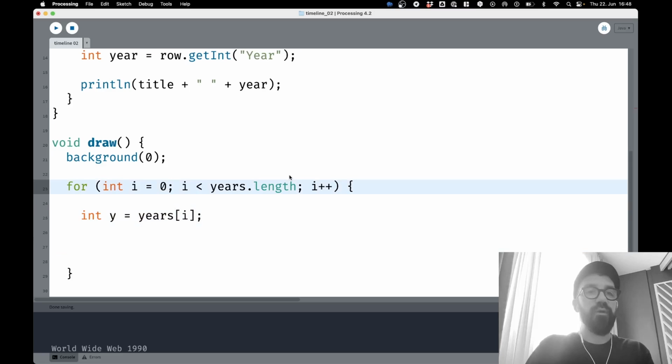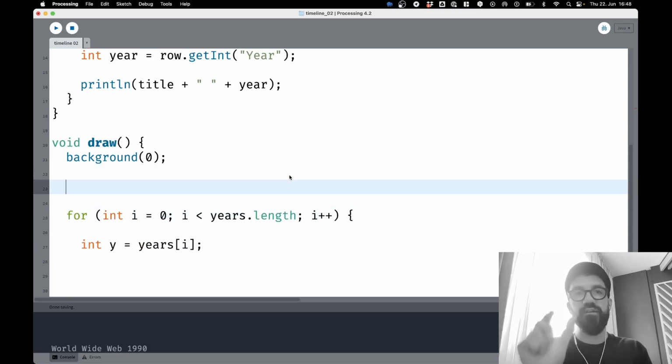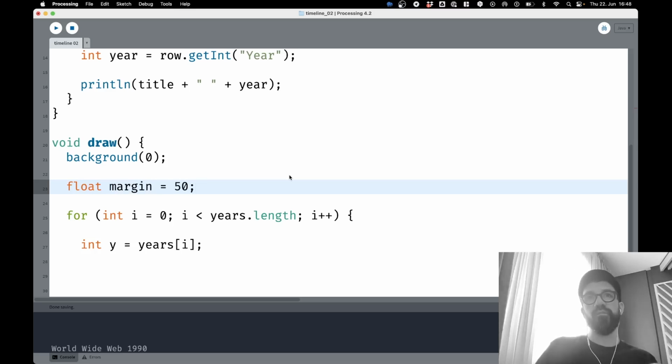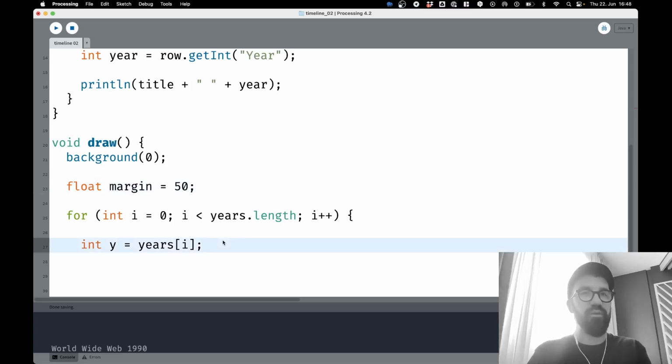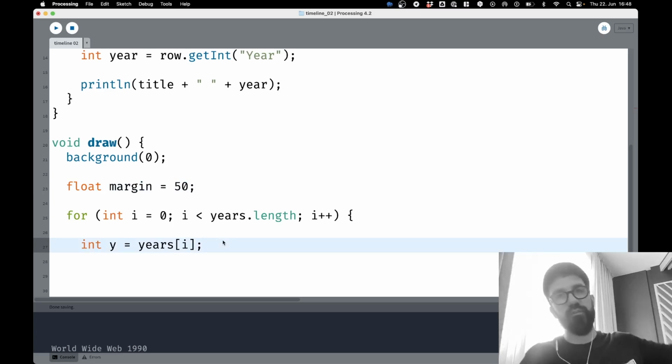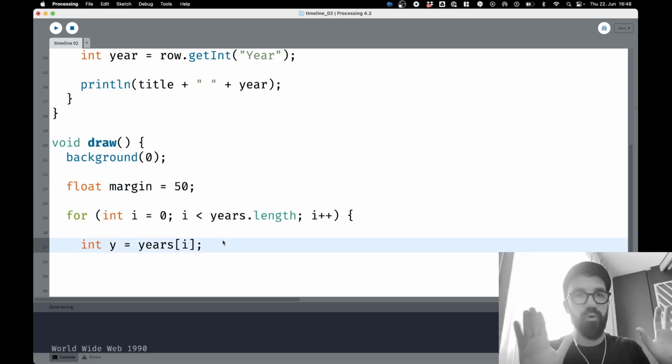I think it also makes sense to create a margin between the years. Let's say float m, or margin, is equal to 50 for now. I was thinking about distributing the elements to the sketch window so that they all fit in, but it doesn't make any sense because when the timeline goes 3D, the end of the timeline is very far away. So let's just work with 50 for now.